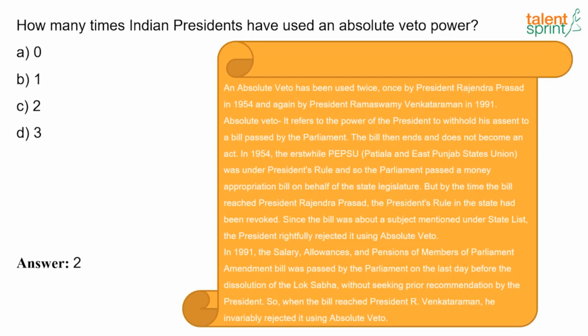And in 1991 again, the Salary, Allowances and Pensions of Members of Parliament Amendment Bill was passed by Parliament on the last day before the dissolution of the Lok Sabha without seeking prior recommendation by the President. So when the bill reached President R. Venkataraman, he rejected it using absolute veto power.